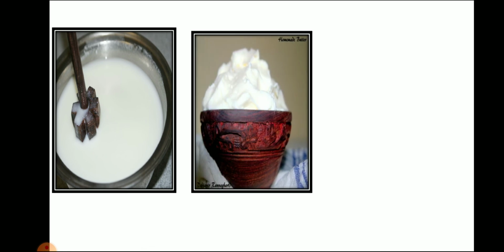White color thing. What is this? Butter. When you grind or whip buttermilk again and again, the thick part you can see on your screen is butter. So we get butter from buttermilk.